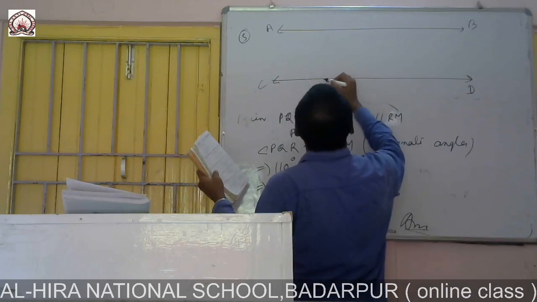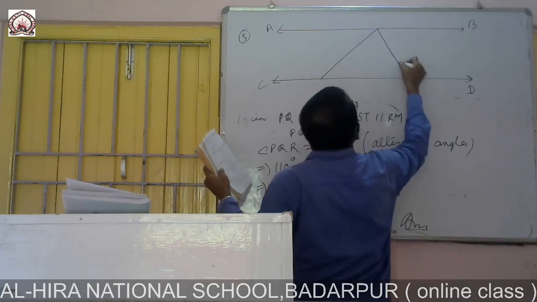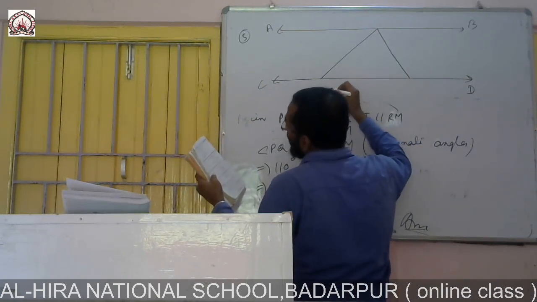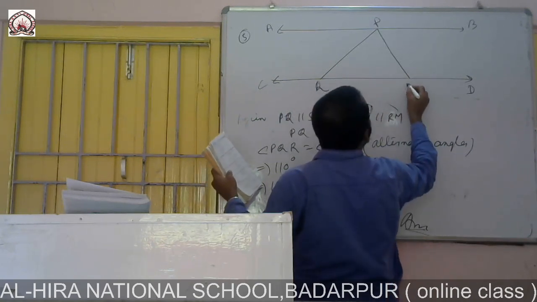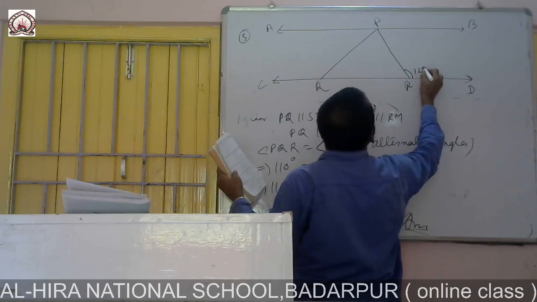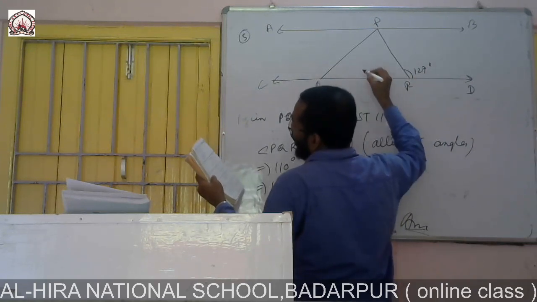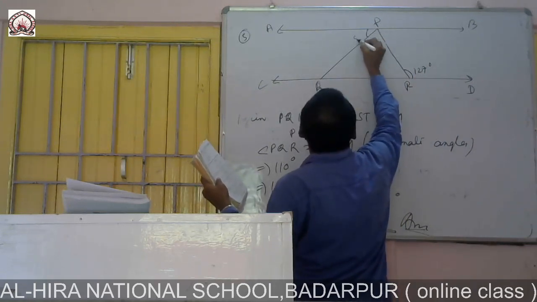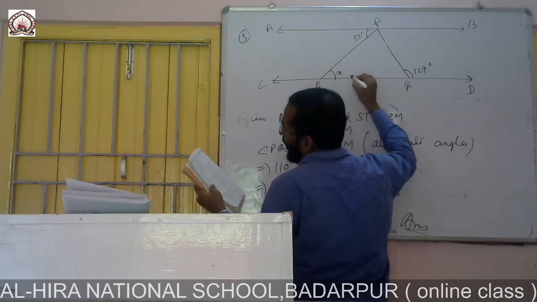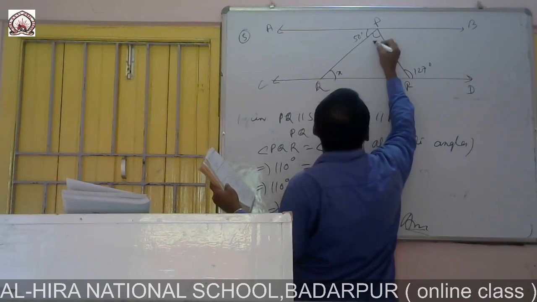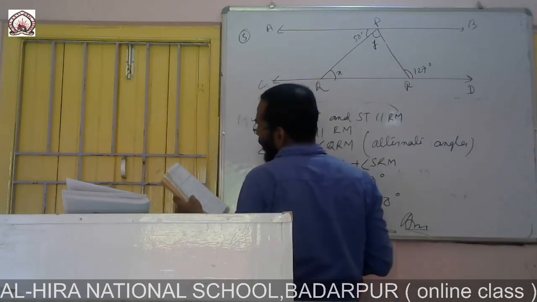In between is one triangle named QPR. This angle is given 127, this angle is given 50, this is x, and this one is y, and we have to find x and y.